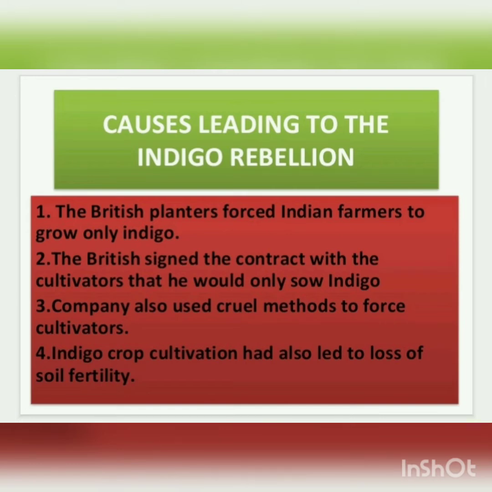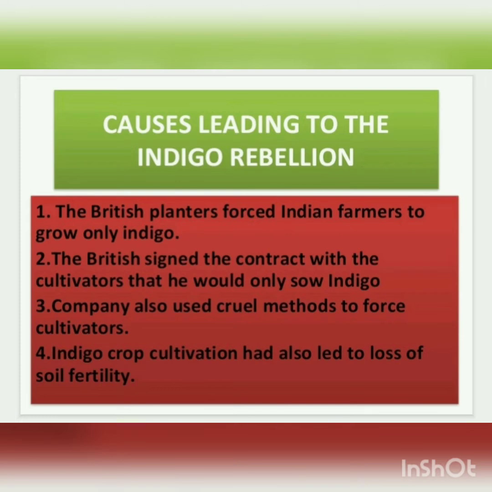However, this price gradually declined, and on top of it, most of the cultivators had to face cruel behavior from the Britishers if they refused to grow indigo.